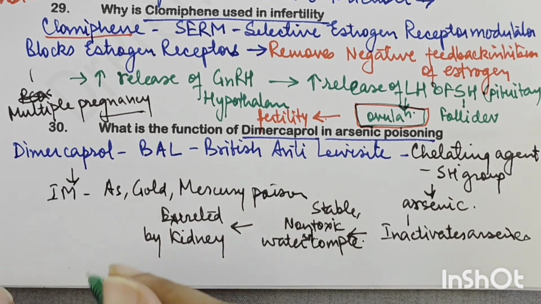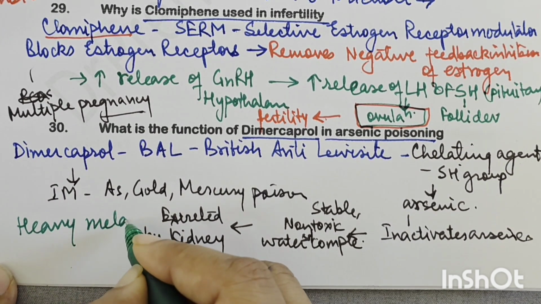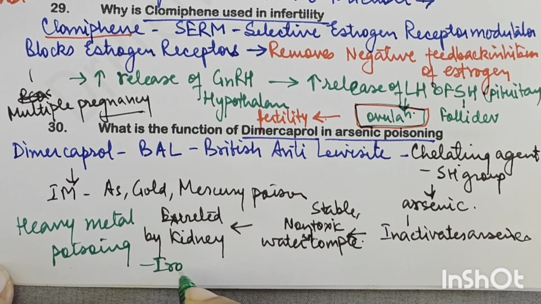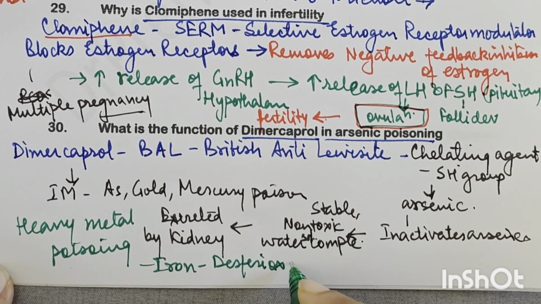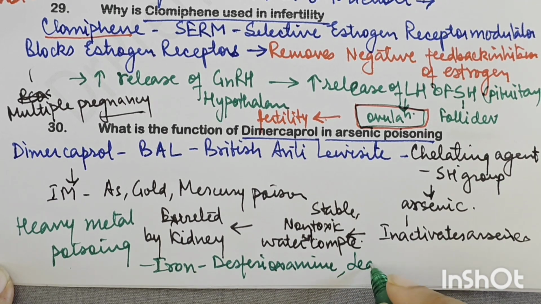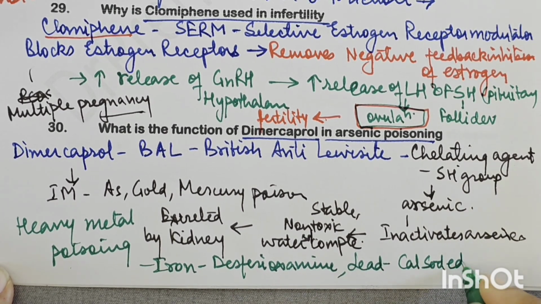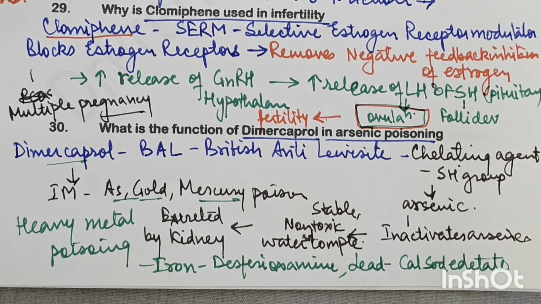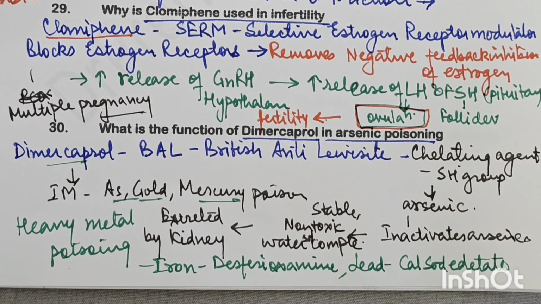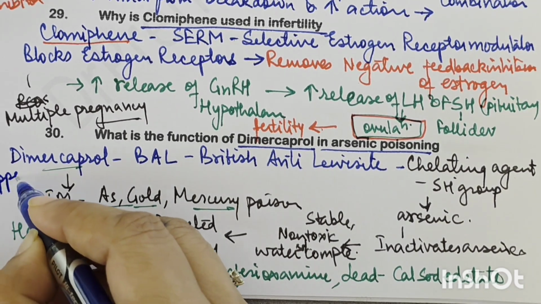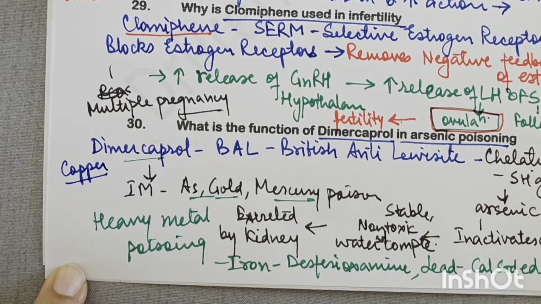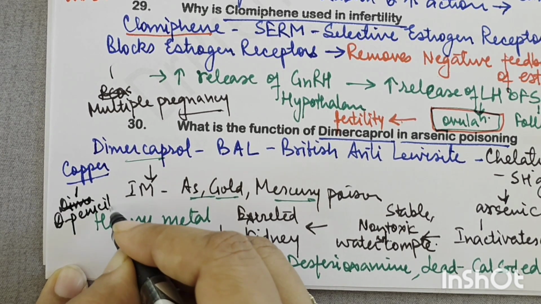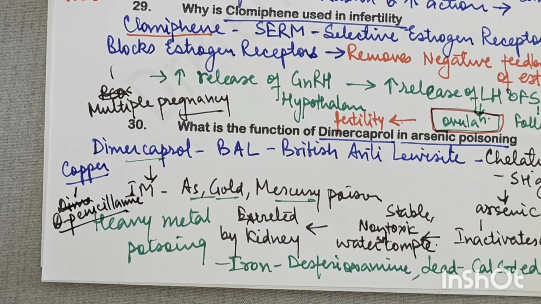You will study dimercaprol in heavy metal poisoning, and here you should know the other treatments also. Like in iron poisoning we use desferrioxamine. Then in lead poisoning we use calcium sodium edetate. In gold, mercury, and arsenic poisoning we use dimercaprol. And in copper poisoning you use D-penicillamine. Okay, in copper poisoning you use D-penicillamine.